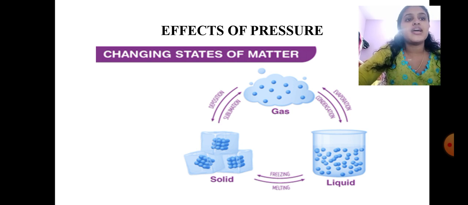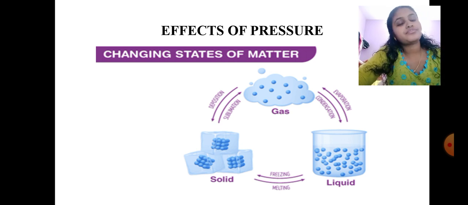Melting point is the point at which solid is converted into liquid. The melting point of ice is 0 degree Celsius. Then we have seen about latent heat. Latent heat is the heat required, without rise in temperature, when the state of matter is converted from one form to another, and that heat is called latent heat.